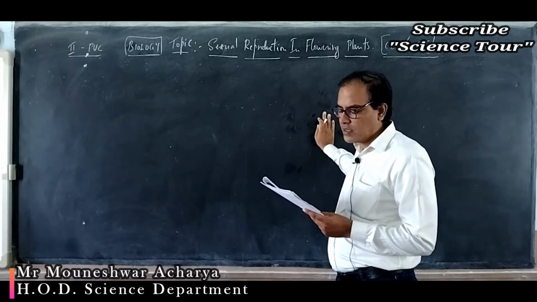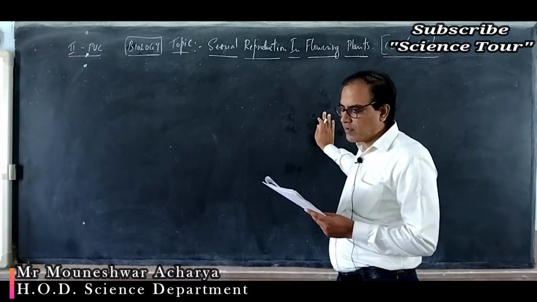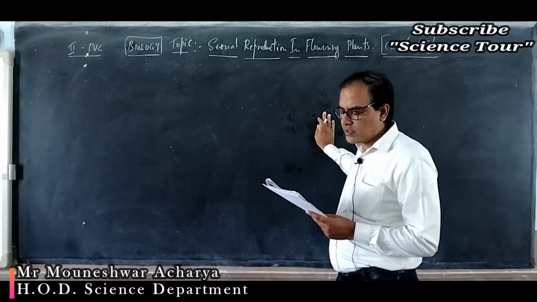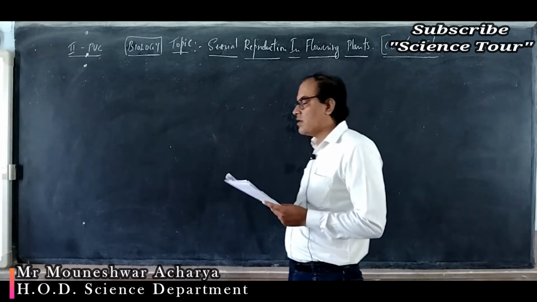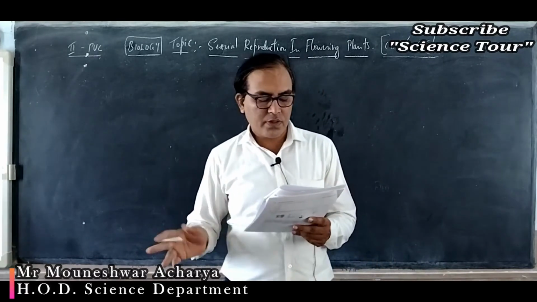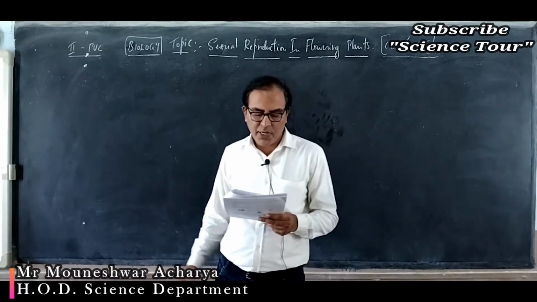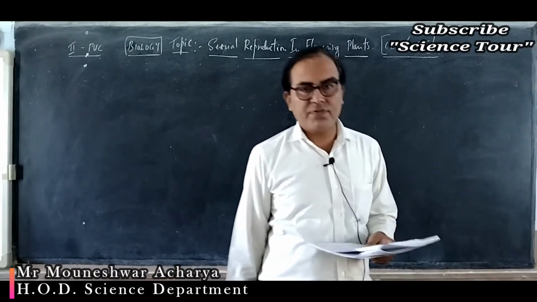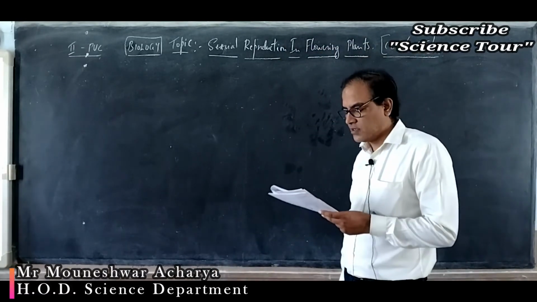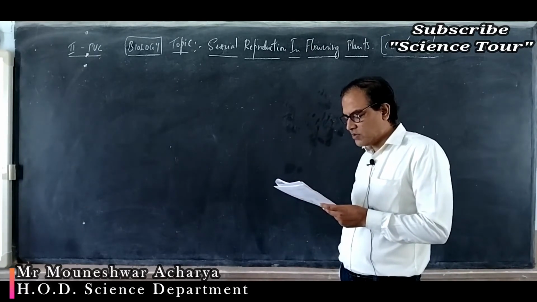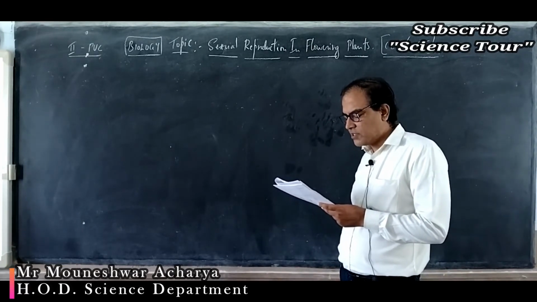Option 4. The diploid and triploid products of double fertilization respectively are: diploid is the zygote, which results from syngamy. Then triploid is the primary endosperm cell or primary endosperm nucleus formed as a result of triple fusion. So the option is option 1.